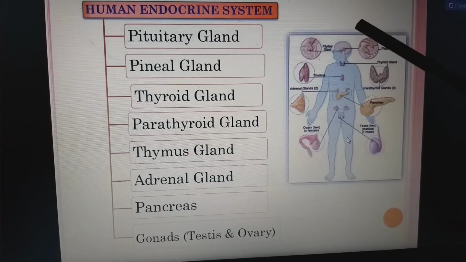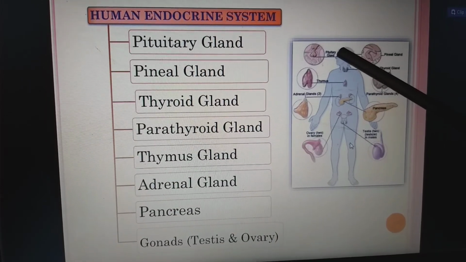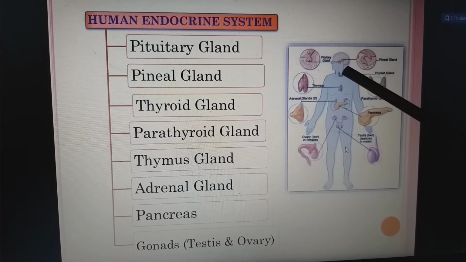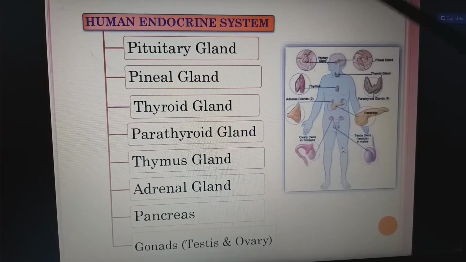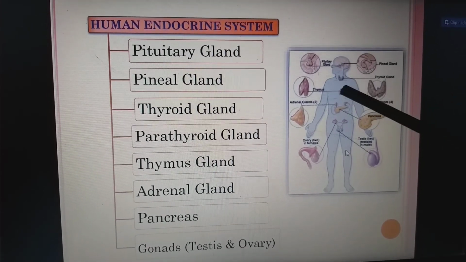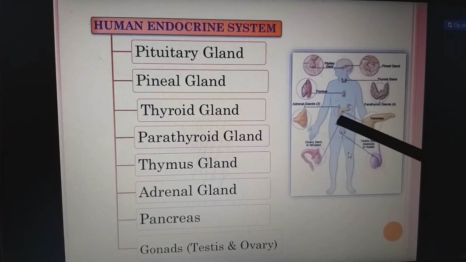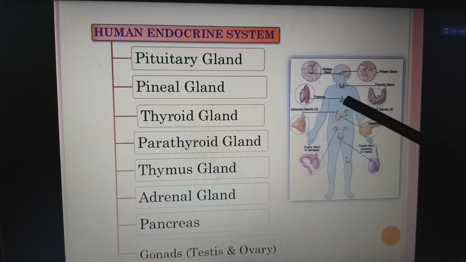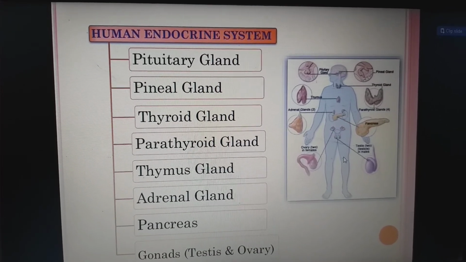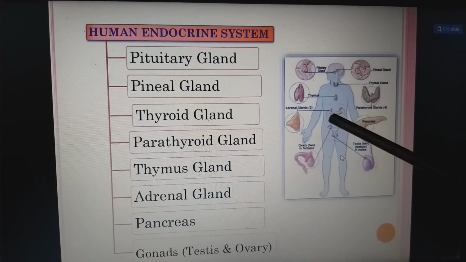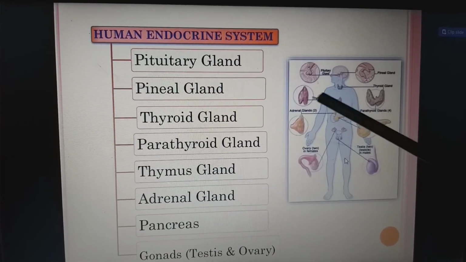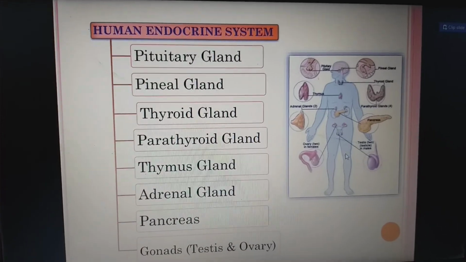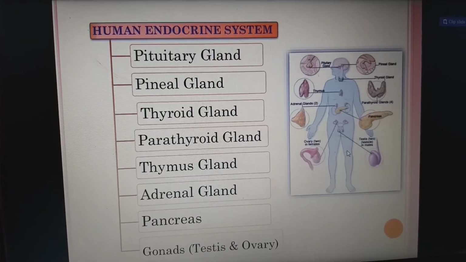Coming to the locations, near the brain we have the pituitary gland and pineal gland. At the region of the neck we have the butterfly-shaped thyroid gland. Behind that we have the parathyroid glands. Near the heart region we have the thymus. Near the stomach region, on the kidneys, we have the adrenals. Near the stomach we have the pancreas, in the curve of the C-shaped duodenum. Next we have the pair of testes and ovaries. These are the locations, numbers and types of the glands.